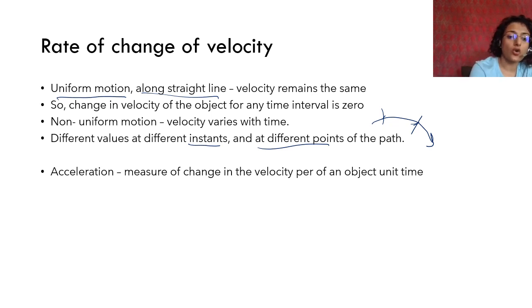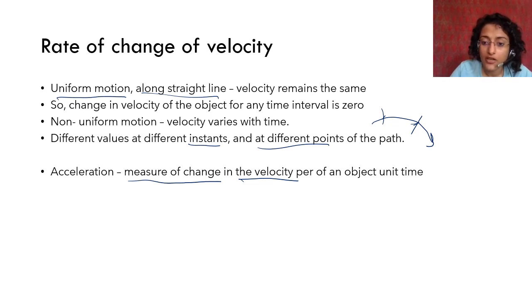Acceleration is the measure of change in velocity of an object per unit time. What was speed? Speed was the measure of change of distance per unit time. Acceleration is the measure of change of velocity, not speed. Velocity, because acceleration को भी direction चाहिए होता है. You will see this because acceleration requires direction. Acceleration is the measure of change in velocity per unit time.